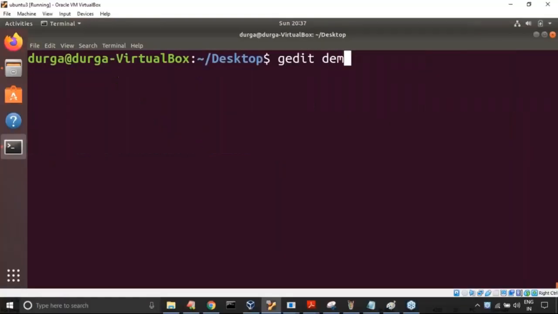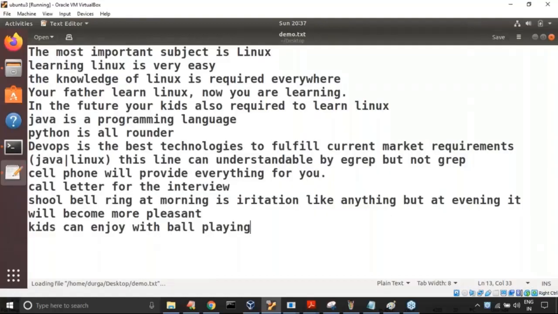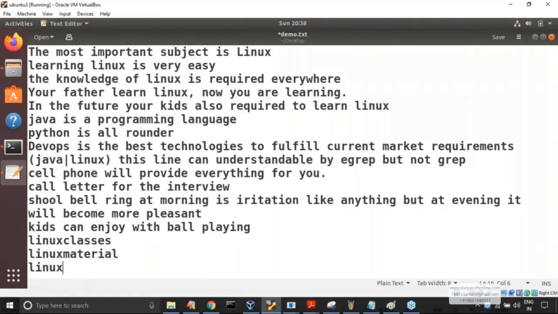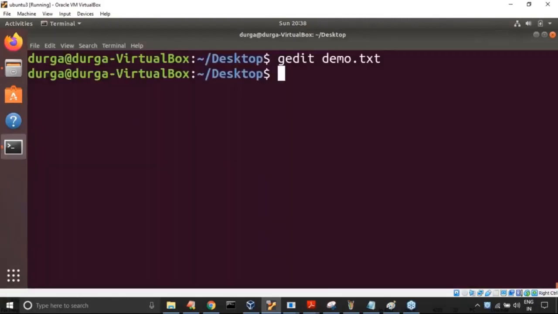gedit demo.txt. Here I'm taking: Linux classes, Linux material, Linux videos. Now observe carefully. But in some of these, Linux is not an independent word. It is mixed with something else.